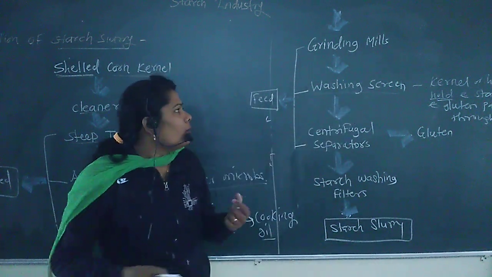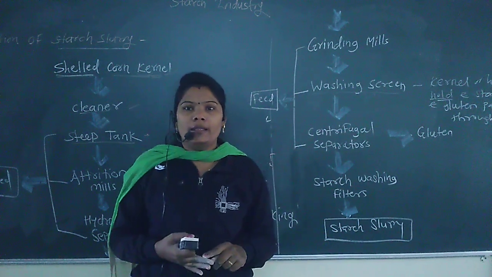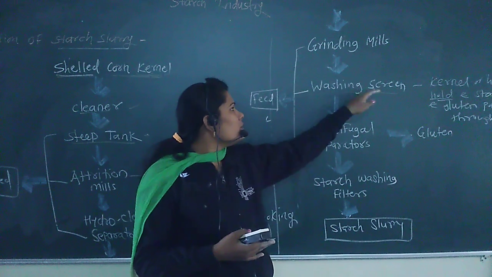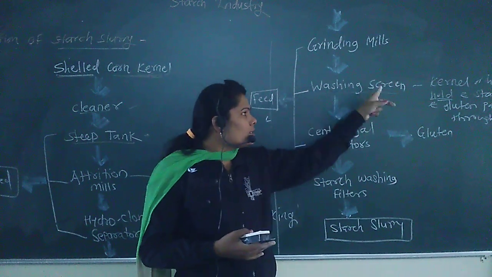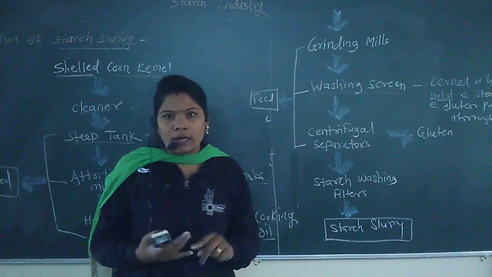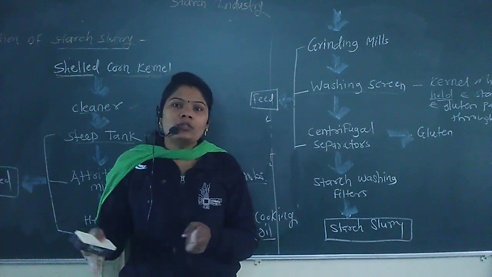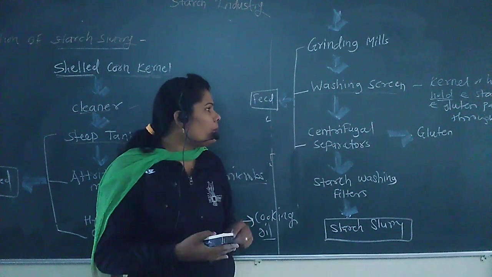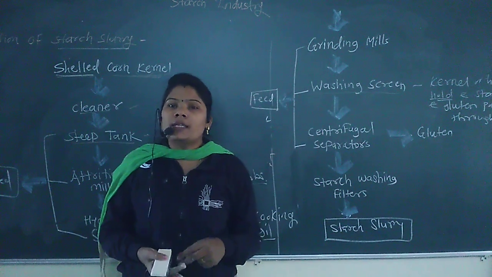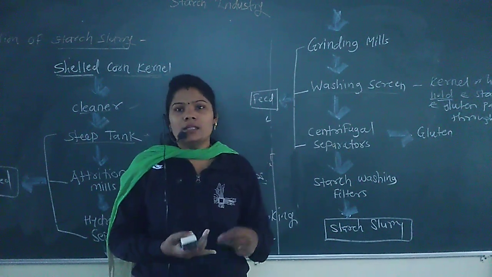Then there is a formation of gluten, starch and kernels, which are separated out using a washing screen. This washing screen holds only the hull, the hard part of the kernels, and allows the starch and the gluten to pass through. Gluten is the sticky part of the corn when the starch is removed.